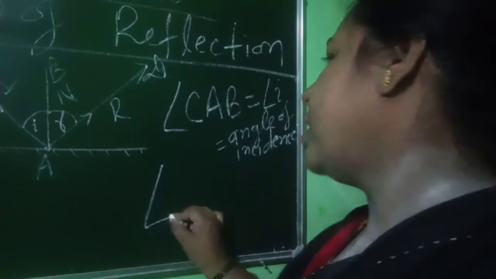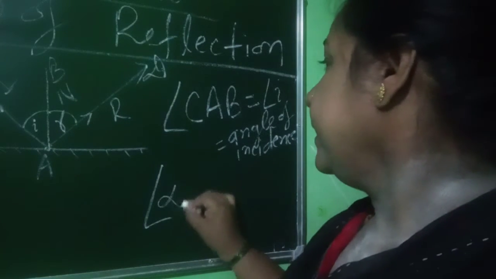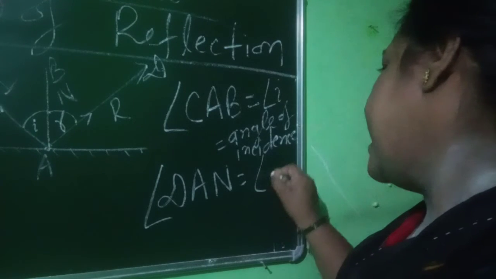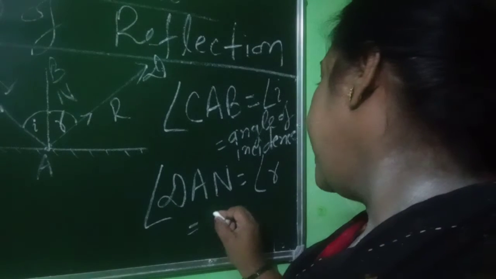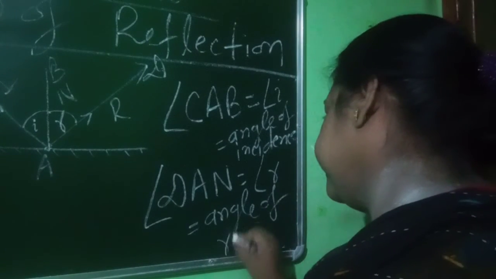Okay? Now angle DAN, this is equal to angle R, and this is the angle of reflection.